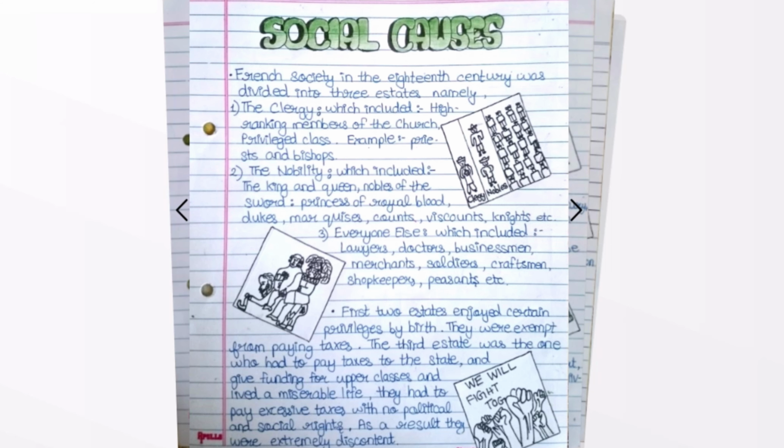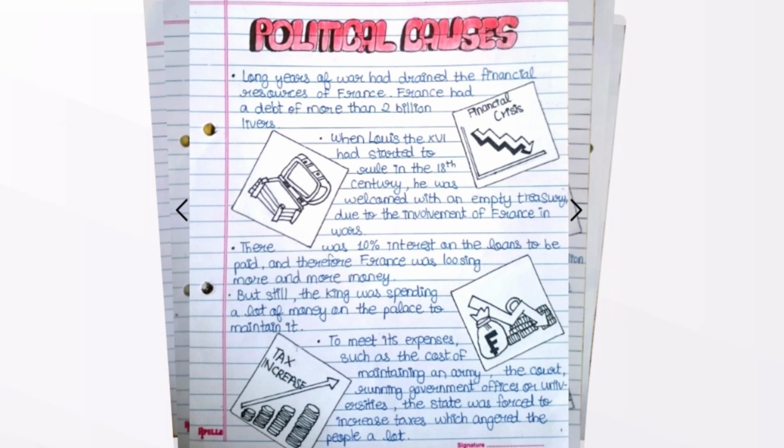The first two estates enjoyed certain privileges by birth. They were exempt from paying taxes. The third estate was the one who had to pay taxes to the state and give funding to the upper classes. They lived a miserable life, paying excessive taxes with no political or social rights. As a result, they were extremely discontent. Now we come to the political causes.